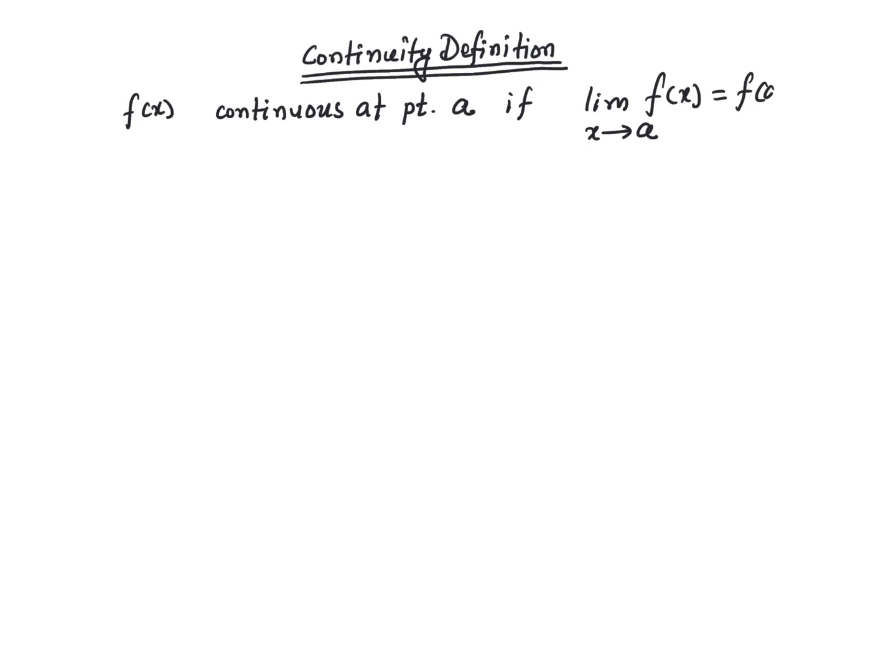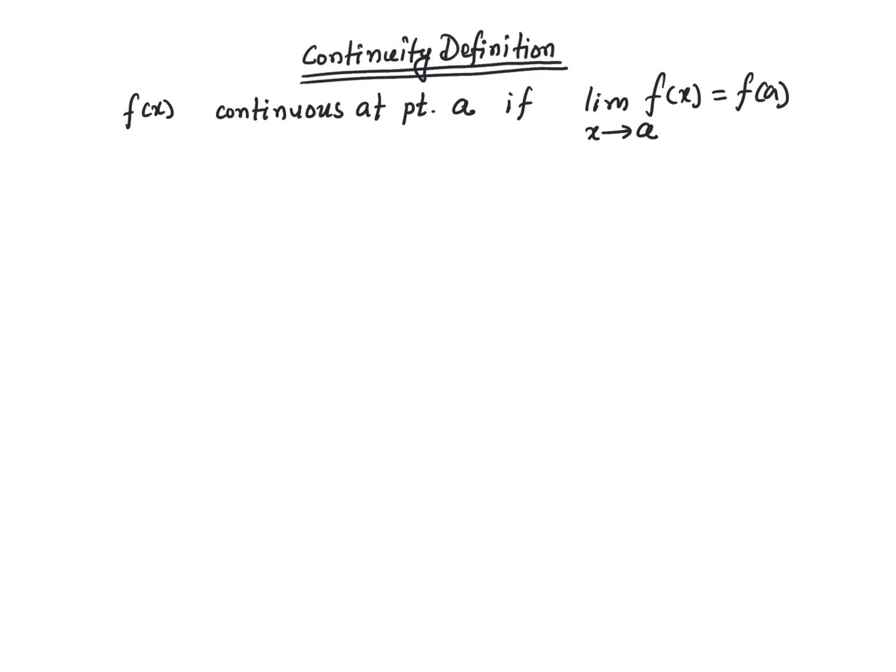In this video, I'm going to define what it means for a function to be continuous. Let's say we have a function f of x. We say that the function f of x is continuous at some point a if it happens to be the case that the limit as x approaches a of f of x is equal to the value of the function at a, that means f of a.